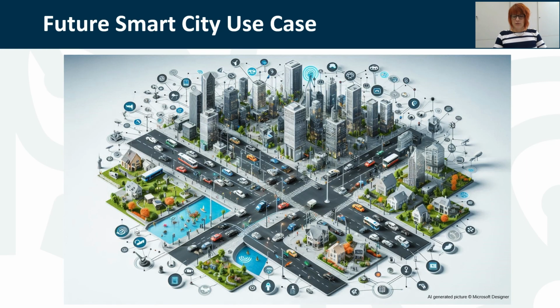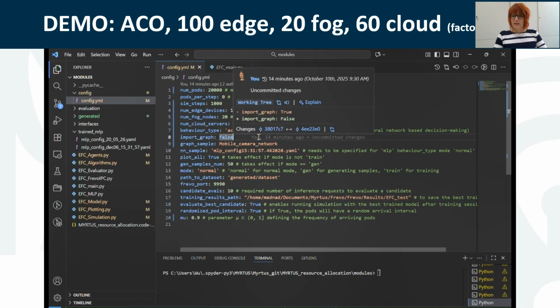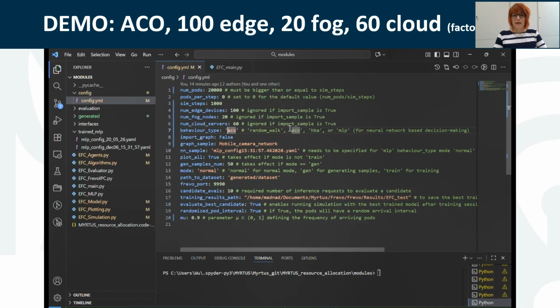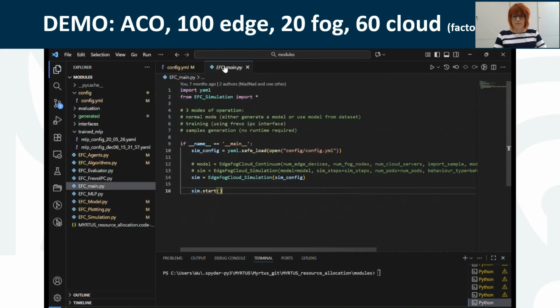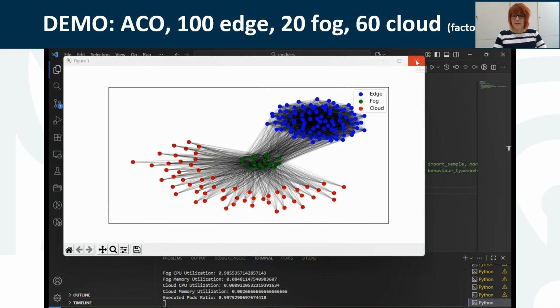Therefore, we also want to analyze the swarm-based workload manager with a bigger visionary use case also related to mobility. A future smart city use case where we do not consider only one crossing to be observed, but multiple of them. So what we do is to scale the network by 20, resulting in 100 edge, 20 fog, and 60 cloud nodes with 20,000 pods that need to be scheduled. This will show us a direct comparison with the real mobility use case.